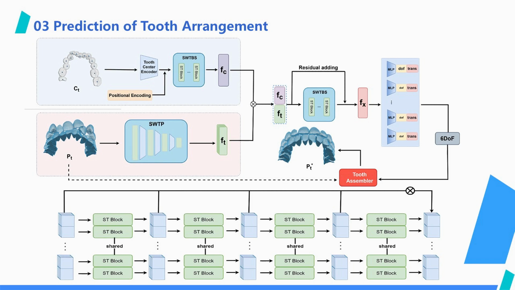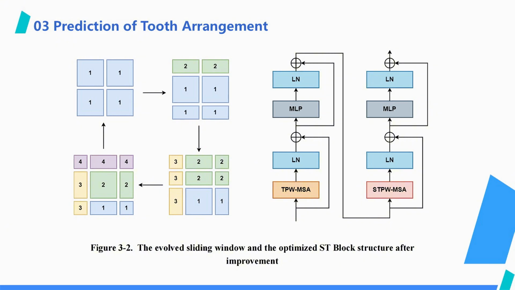We also improved the ST block module by increasing the movement frequency and displacement amplitude of the sliding window in the first dimension, aiming to enhance the information transmission and interaction between different teeth within the window. Similar to SWIN v2, we also adopted a post-normalization strategy to maintain the deep structure of the network and improve the network's generalization ability and expressive power.